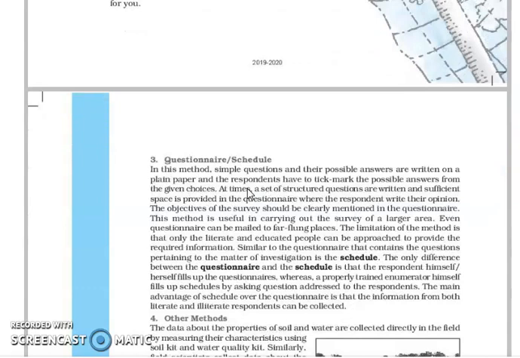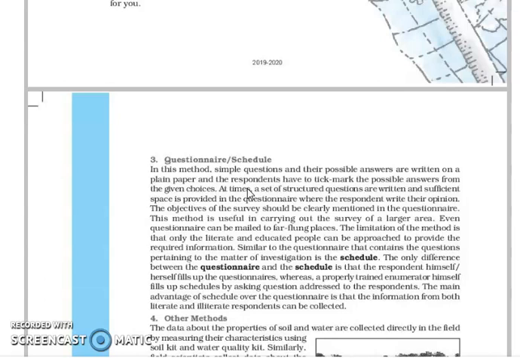While writing the questionnaire method, you can make it short. Questionnaire method is a method where simple questions with their possible answers are written on a paper and the respondent only has to tick. Suppose I am asking you what is your age? Instead of writing the age, there will be columns: 0 to 10, 10 to 20, 20 to 30, 30 to 40, in this way. So they will only tick.